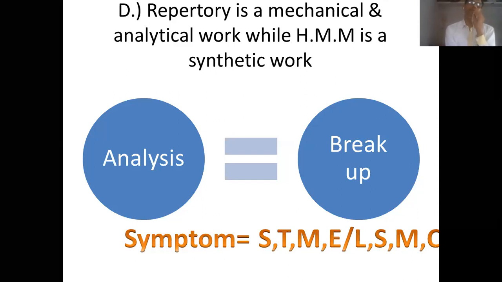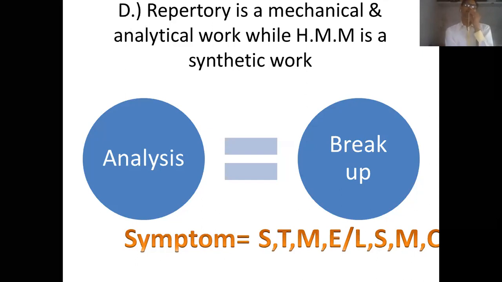For example, there was one exercise: identify anion and cation in a given compound. So that is analysis. The word analysis means we have to break up the things and identify the separate elements. The same thing is happening when the repertories are constructed.